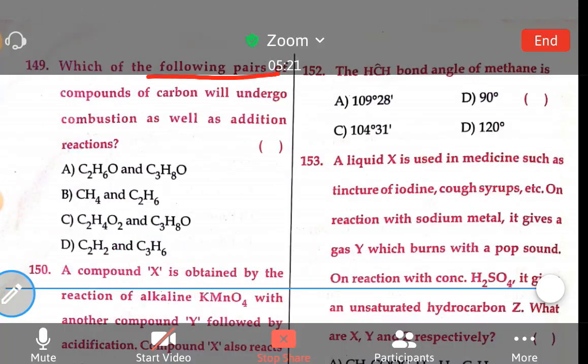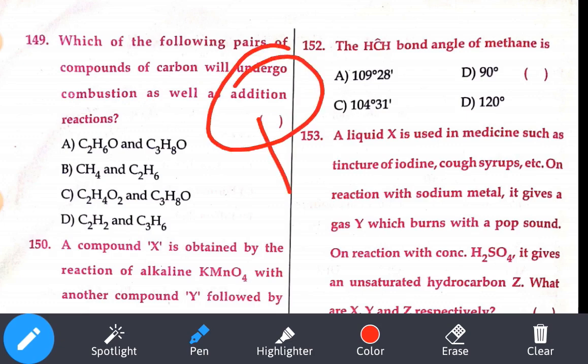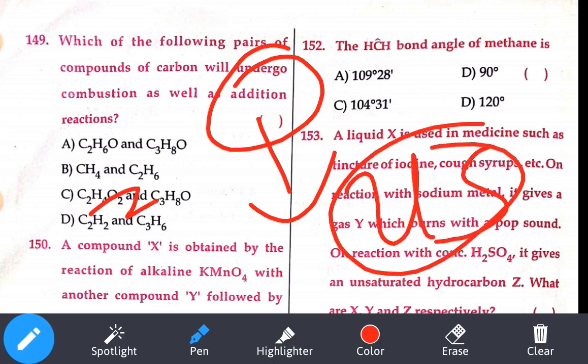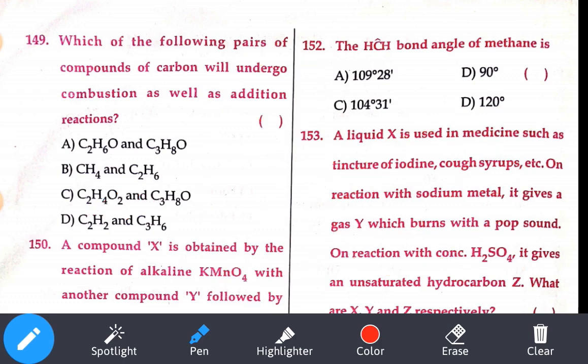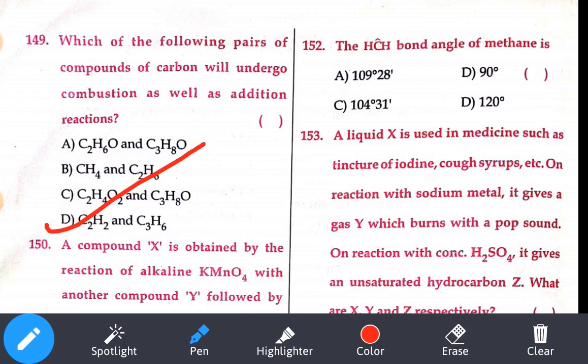Which of the following pairs of compounds of carbon will undergo combustion and addition reaction? Combustion and addition reaction means what? For a carbon compound to undergo addition reaction, it should be unsaturated, meaning either a double bond or a triple bond carbon compound. If we observe here, this is C2H2, it has a triple bond, so it is an unsaturated carbon compound. So we can say that C2H2 and C3H6 will undergo combustion and addition reaction.